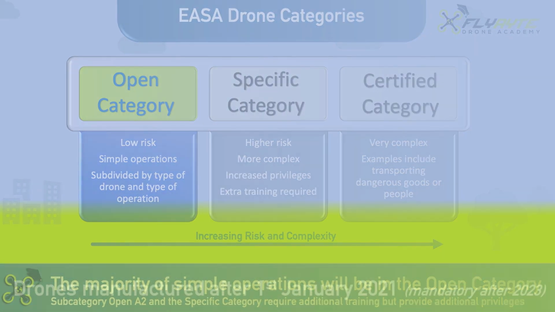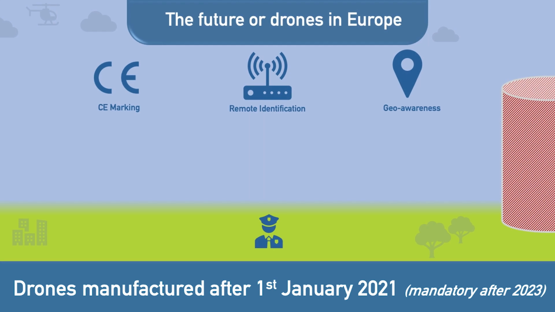The European drone rules use a combination of practical rules and technological solutions to make drone operations safer. After the 1st of January 2023, drone manufacturers must have a CE marking which designates the type of drone. These markings will categorize the drones from class C0 to C6, depending on their weight and speed.